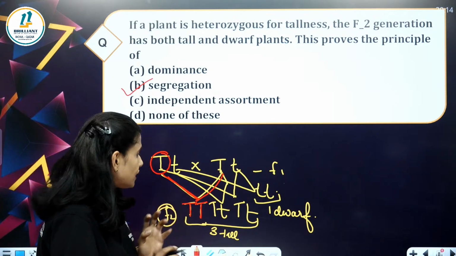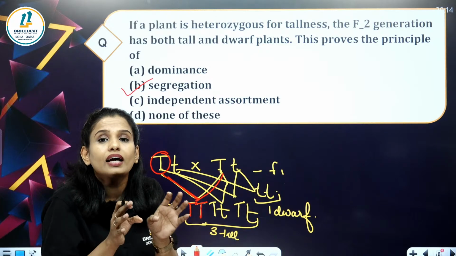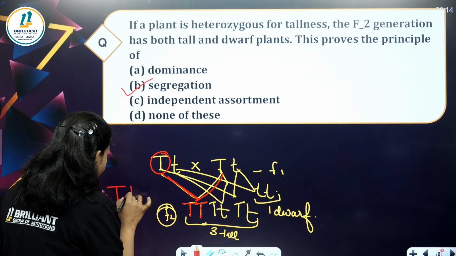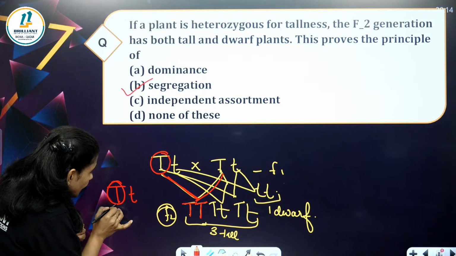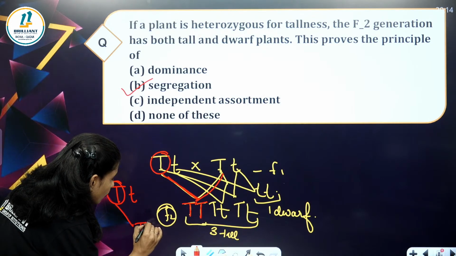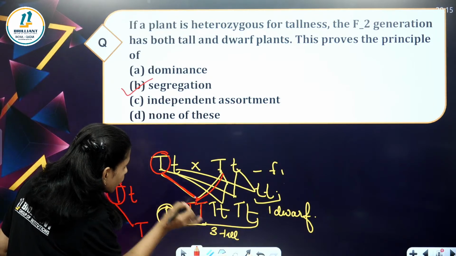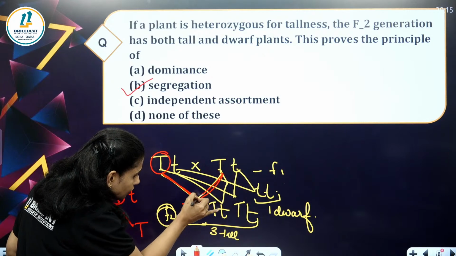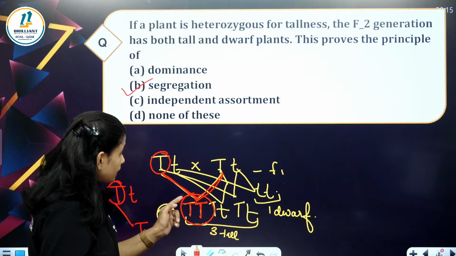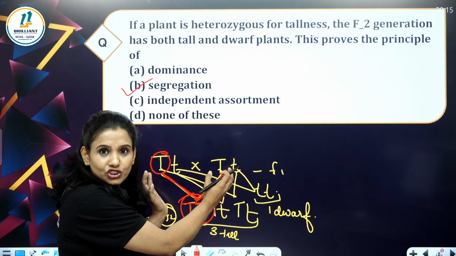Law of segregation shows that during gamete formation, the allelic pair will separate. Here we have capital T, small t; only one allele from each gene will move into a gamete. One T will move from here and another T from here. So we got capital T, capital T, capital T, capital T from both genes.